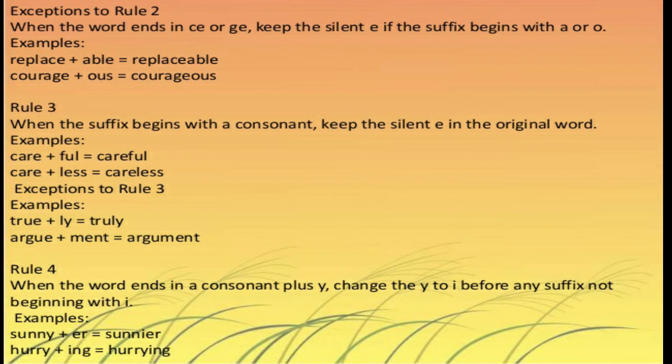So sunny, sunnier. Hurry, hurrying. Here the first word is an adjective and the second word is actually a verb. Simple. When the word ends in y, and when it is an adjective, we will have to add ier. And the next one, hurrying, what you're doing is adding ing, hurrying. So they are suffixes because you're adding a group of letters at the end of the root word.